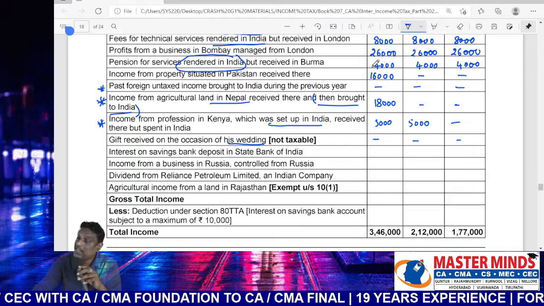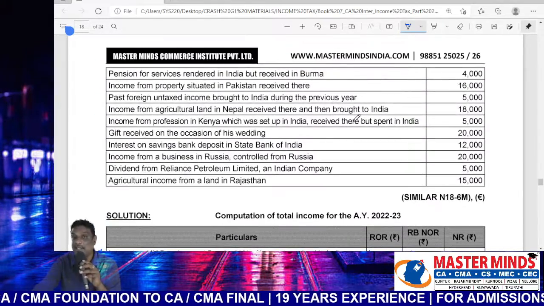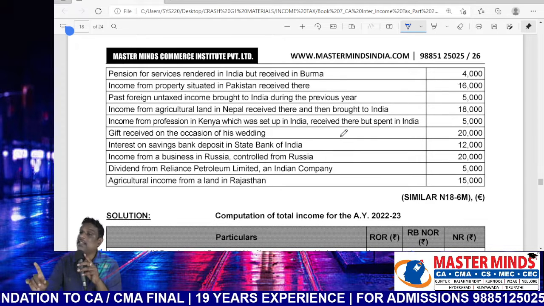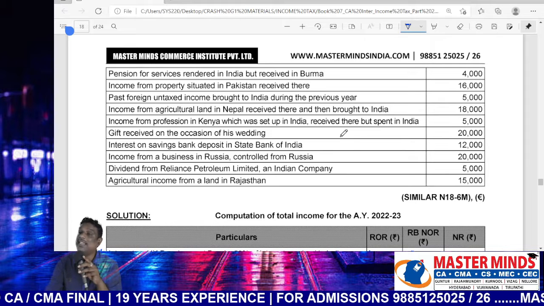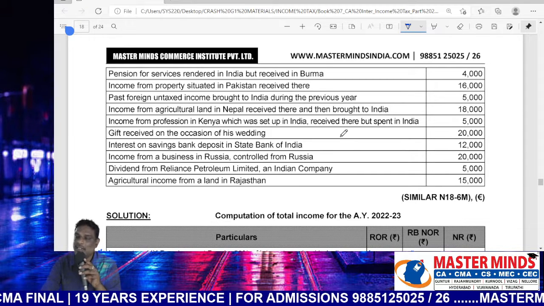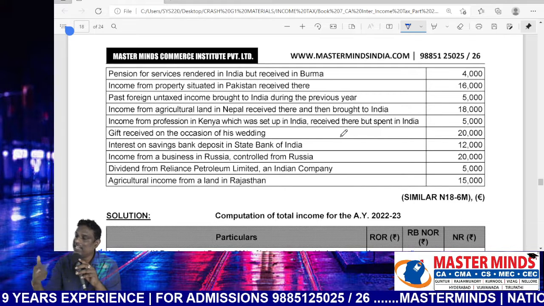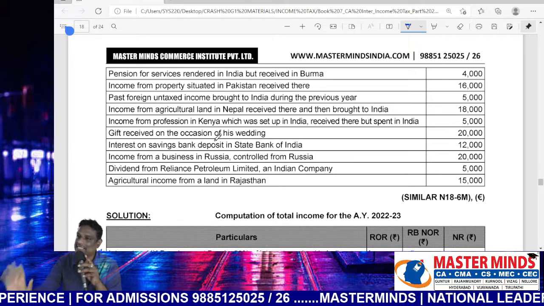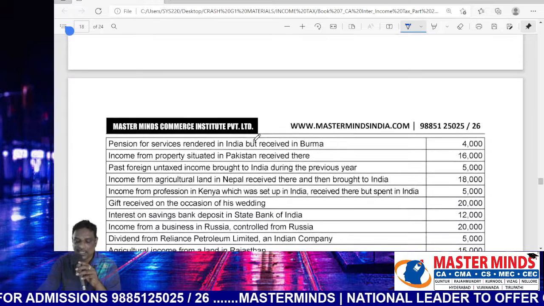If the gift is received on the occasion of a wedding anniversary, then it will be taxable. The exemption is available only for a gift received on the occasion of marriage, not on the occasion of an anniversary. For example, if it is given on a wedding anniversary instead of marriage, then automatically it will be taxable in the hands of all assessees because the earnings are located in India. So, important point. Next.